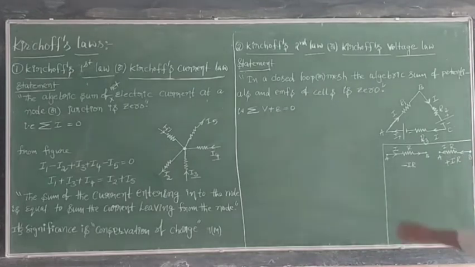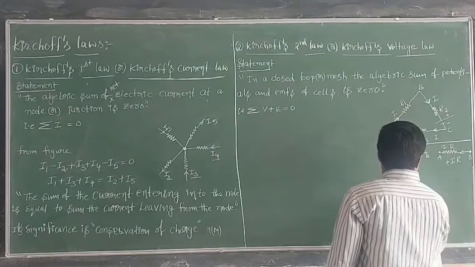See, when you are going from A to B in your direction, if there is a current, then the potential difference is negative. If you want to go A to B and the current is flowing opposite to your direction, then the potential is positive.